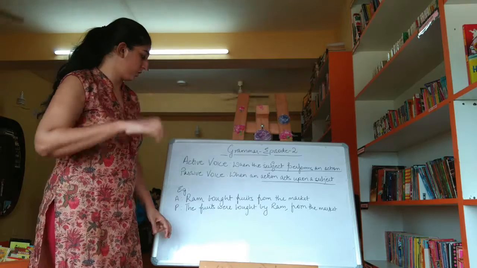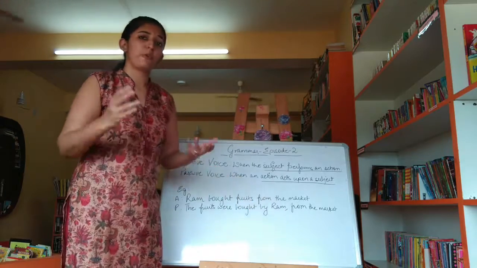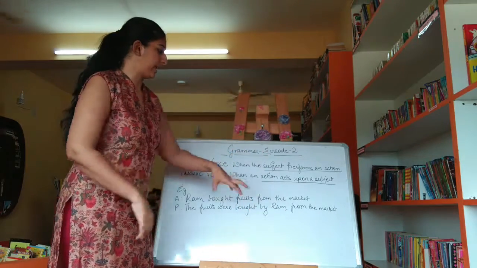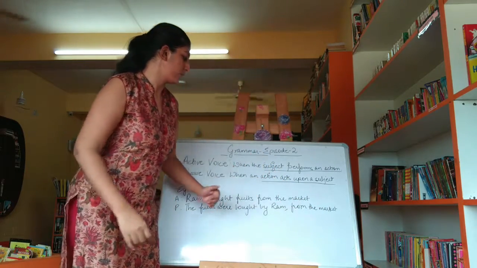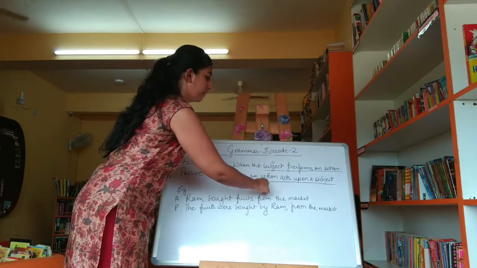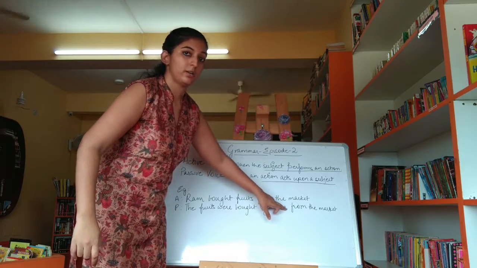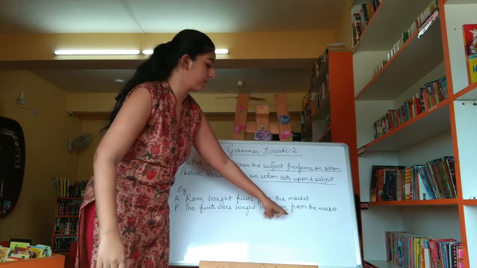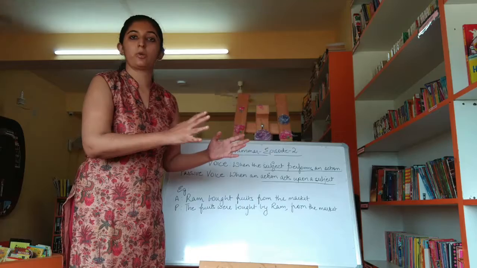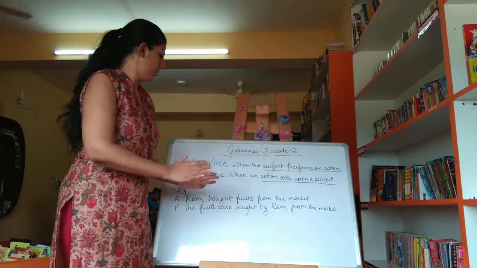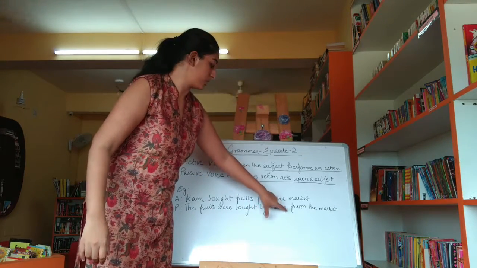Now I've added another section over here. Ram bought fruits from the market. The fruits were bought by Ram. From where? From the market. That additional part, when you're adding any additional information, especially in passive voice, which is outside this realm of action acting upon a subject, is usually divided with a comma. So the usage of commas becomes extremely important when you're talking about anything in passive voice, which is why it's easier to restrict yourself to active voice if there is any confusion. But if you are using passive voice, you have to be very careful about the commas being used here.